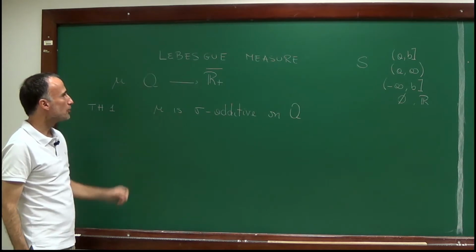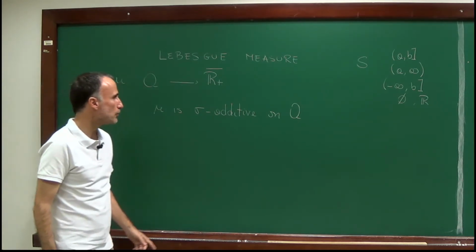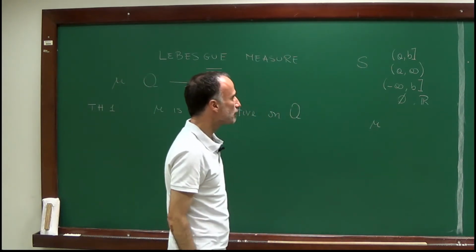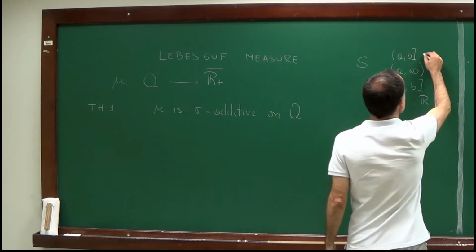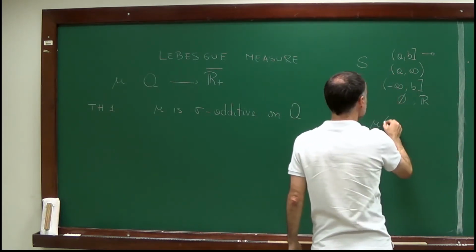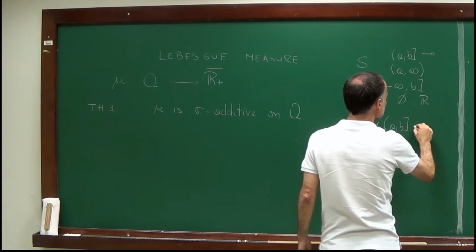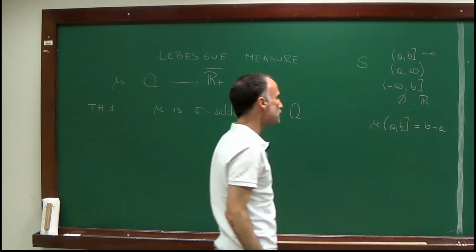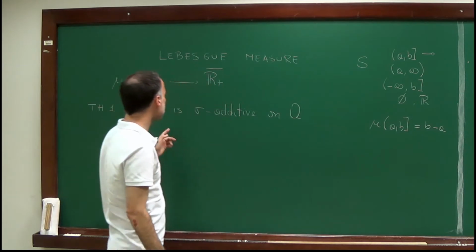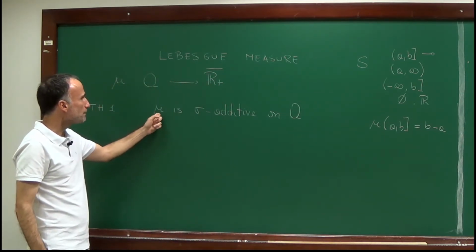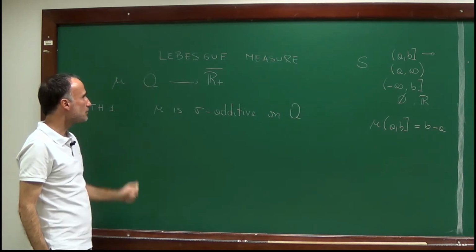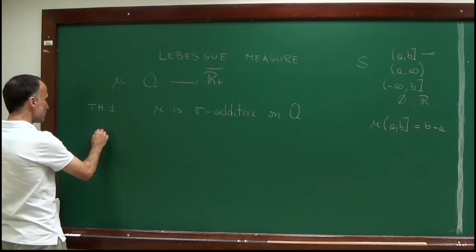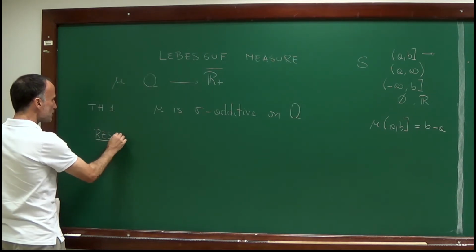and we want to prove that mu is sigma additive on A, where, remember, mu is the unique extension of the set function which is defined on S by giving to the interval (a, b), so mu of (a, b) is equal to b minus a. And it's plus infinity in these three cases and equal to 0. So we extended this measure to the algebra, and now I want to show that this set function is sigma additive on this algebra. And the proof is based on a previous result, which tells us that